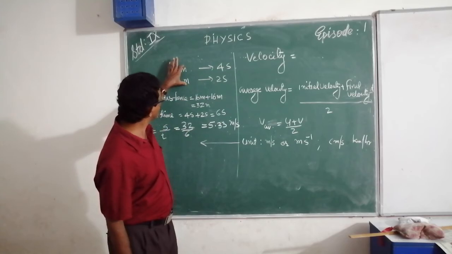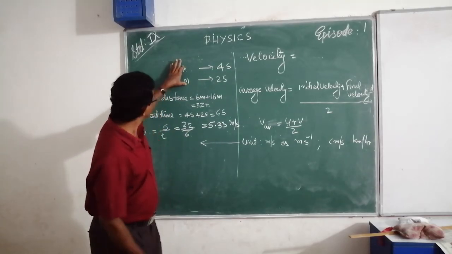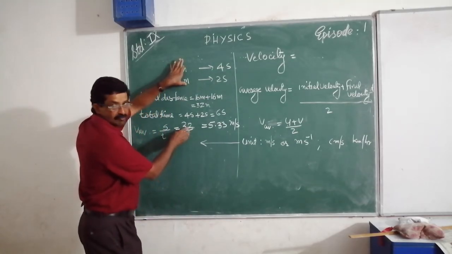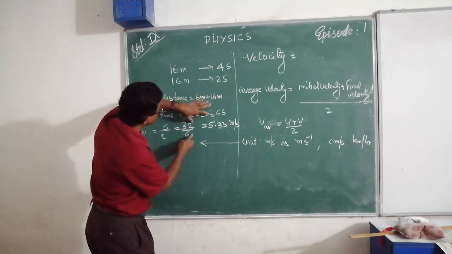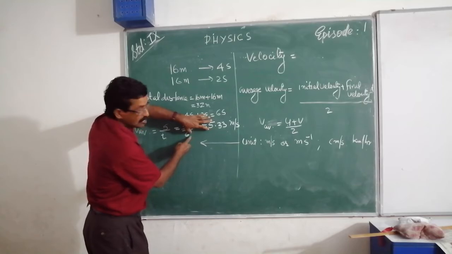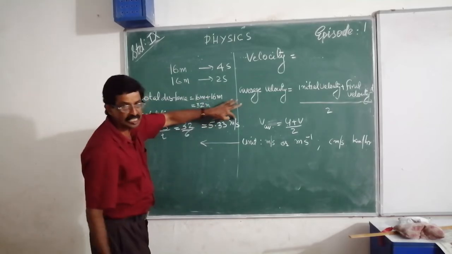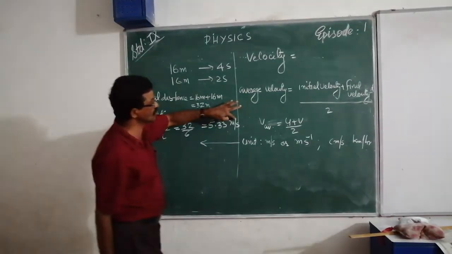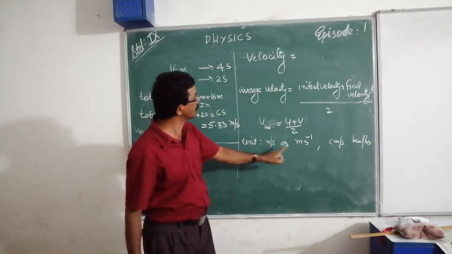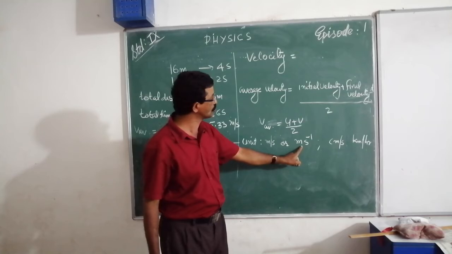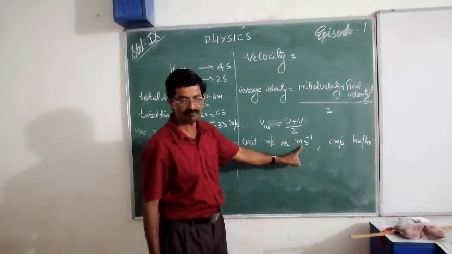Here distance is given in meter, that is 32 meter, and time 6 seconds. So 32 meter by 6 seconds, so meter per second is the unit. It can be represented as m/s, and also read as meter per second.